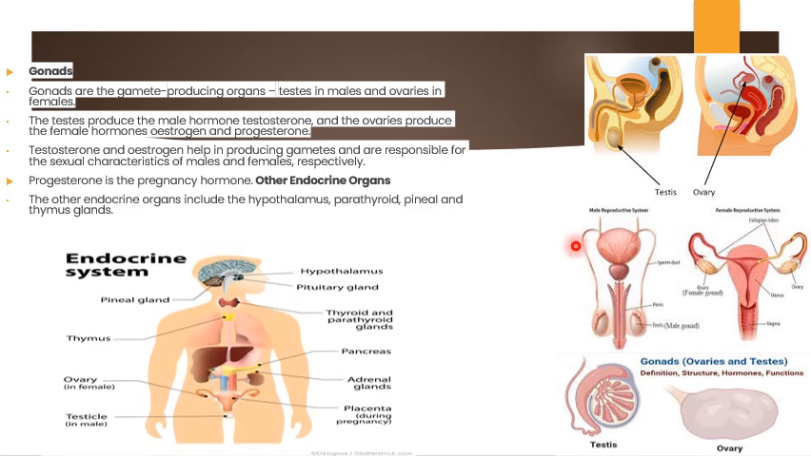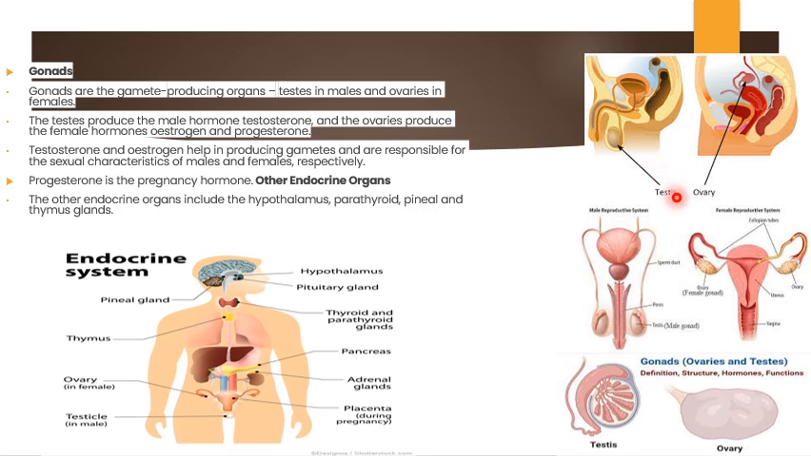Okay, you can see here. The gonads produce the gametes. These are the two gametes which are produced by organs. What are the organs? Testes in the male and ovary in the female.